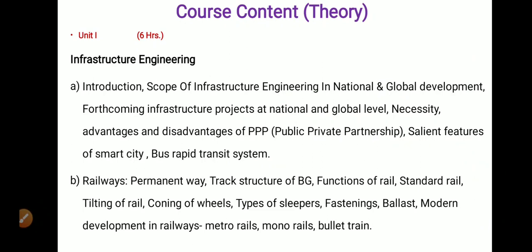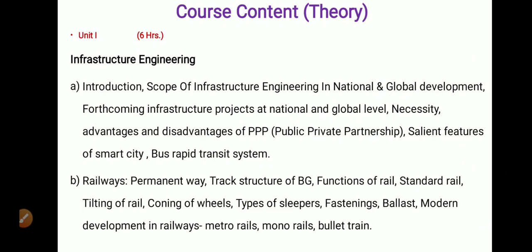After this, we have to have a focus on various infrastructure projects that are under construction at national and global level. After this, we will have a focus on an important term, that is public private partnership, which is popularly known as PPP. Along with this, we have to see what the salient features of a smart city are and what a bus rapid transit system is.